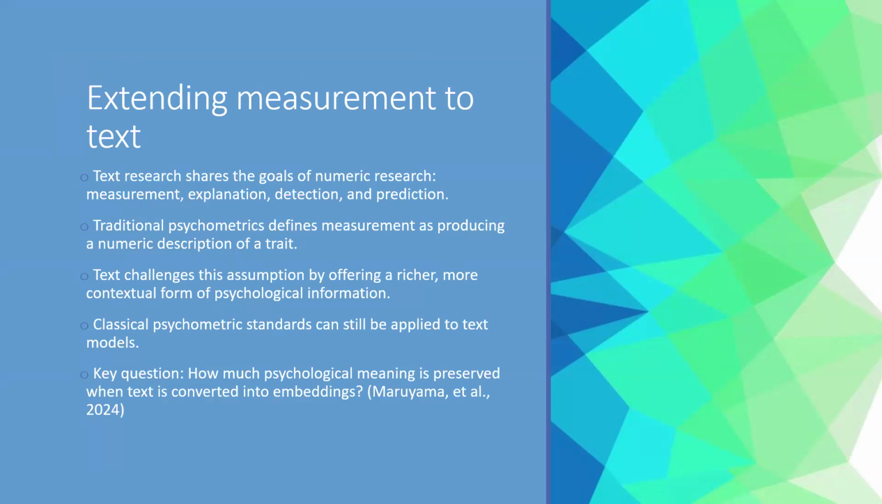Psychometric principles such as validity and expert agreement can still be applied to text models and embeddings. But there is this question of whether converting language into numeric vectors preserves the psychological meaning. Luckily, there's a study by Maruyama et al. in 2024 of tweets showing that more advanced embedding methods can preserve psychological meaning. So as we transform this text data into numeric vectors, we still preserve the psychological meaning.